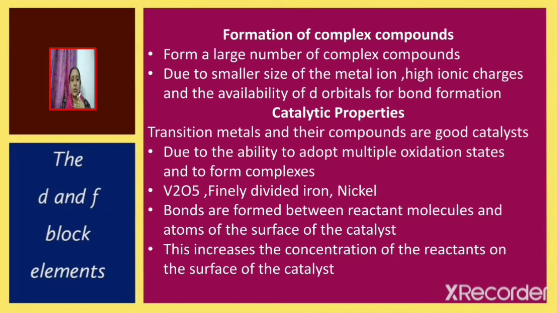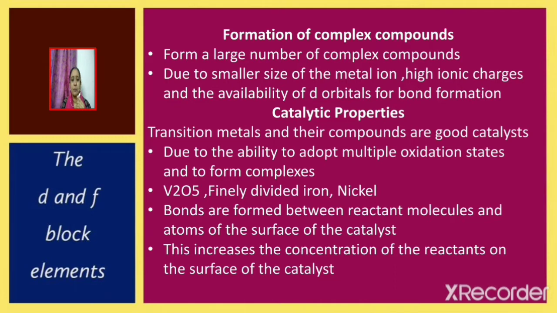Vanadium pentoxide is used as a catalyst in the contact process, which is used for the manufacture of sulfuric acid. Finely divided iron is used as catalyst in the Haber process, used for the manufacture of ammonia. Nickel is used as a catalyst in hydrogenation reactions.